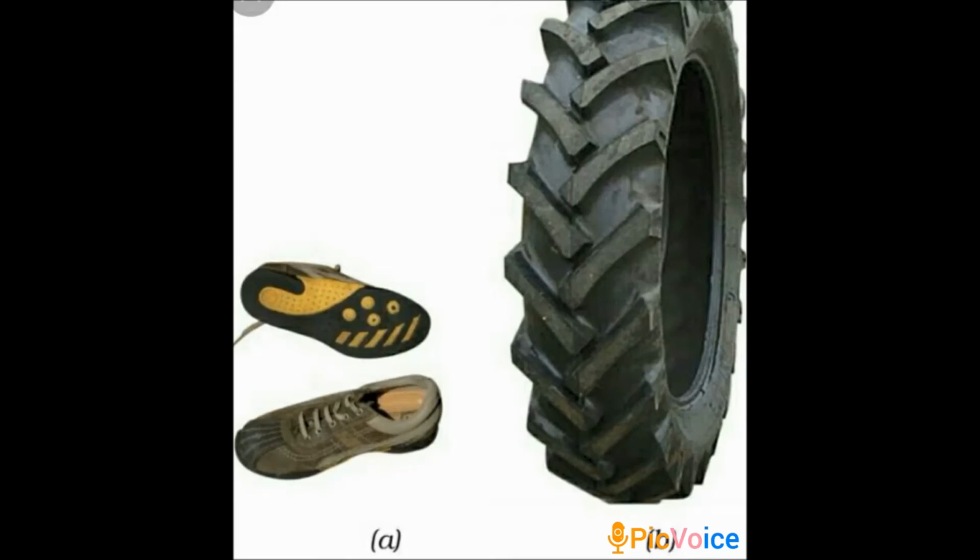Why is it rough? It is rough in order to provide a grip on the ground. If it provides grip, only then will it get attracted towards the ground and we can move. It is due to friction. So the sole of the shoes and the tires of the automobiles are rough in order to increase friction and to provide a better grip on the ground, okay?